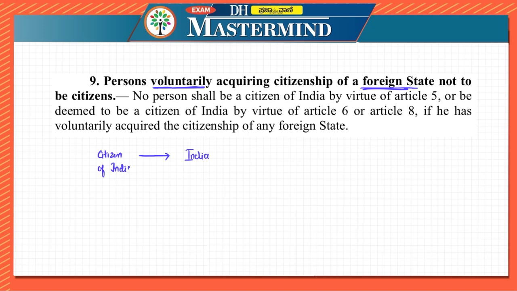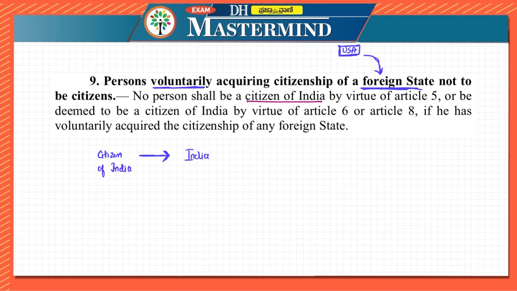How can a person be citizen of India? Now, how will a person lose it? How will a person lose the citizenship? That is what is mentioned in Article 9. If that person is in some other country and voluntarily takes their citizenship, let's say that person is in USA. That person who is working in USA of Indian origin, they can be the citizen of India according to different conditions which you have seen previously. But if they take citizenship of a foreign country, at that time they will automatically lose Indian citizenship. That is mentioned in Article 9.